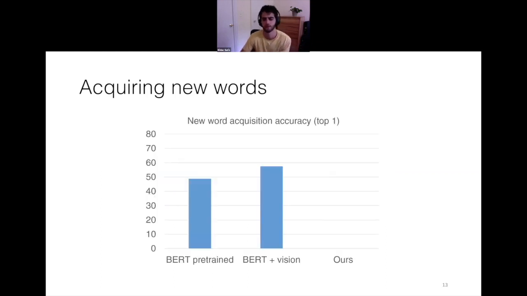We can also show that our approach obtains very good quantitative results. Here we show accuracy values when predicting new words. The baselines are BERT and BERT plus vision, which are trained to produce good contextual representations. So they have good results, and adding vision really helps improve the accuracy. But when training with our method, the accuracy at predicting new words improves considerably. And these results are for the Epic Kitchens dataset, which we found was the most challenging one that we tried, but we also obtained similar results for the Flickr dataset.